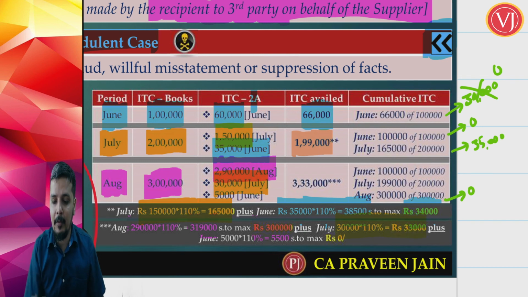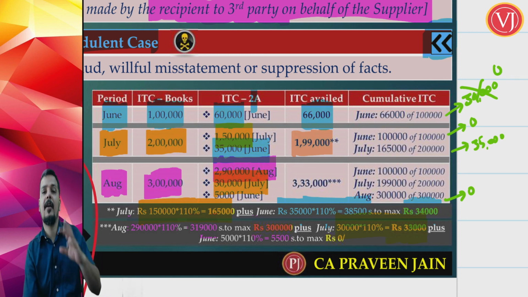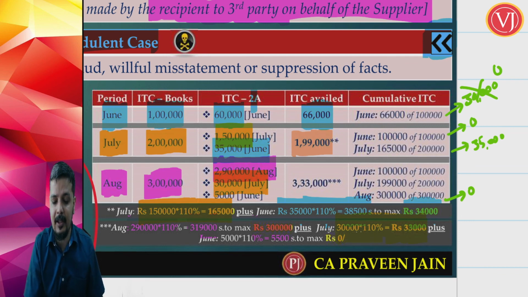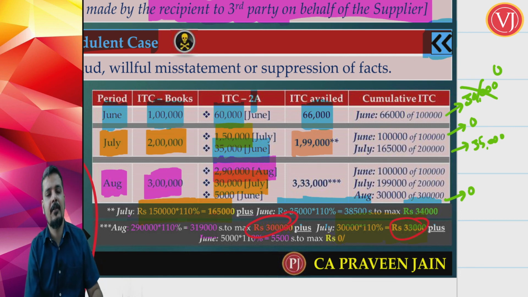But what was the leftover portion? The leftover portion was only 35,000. So I am going to take only 33,000. Why? The leftover portion is more, 35,000, but I am going to take only 33,000, because 30,000 multiplied by 110% is 33,000. So I am going to take the credit of 3 lakh for August, and 33,000 which is July month leftover credit taken in August.